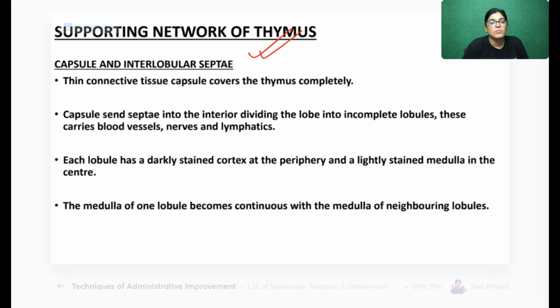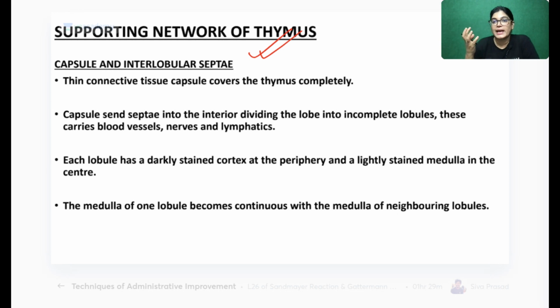Now, capsule and interlobular septae. I'm coming to Hassall's corpuscles, don't worry. Hassall's corpuscles are found in the medulla part, and they are the characteristic feature for identifying a slide of thymus. Let me finish the capsule and the cortex part, then I will come to the medulla part. Is it okay, Ujjwal?